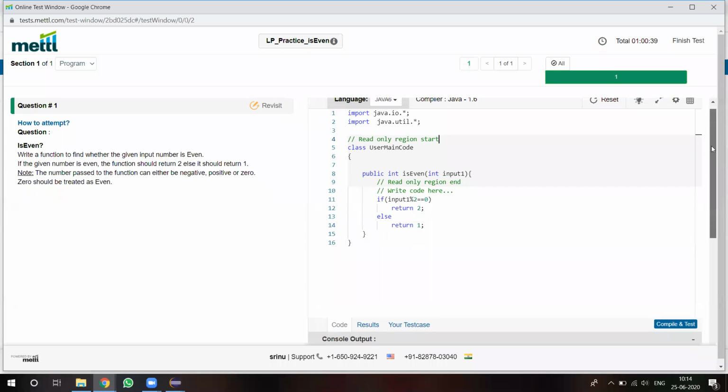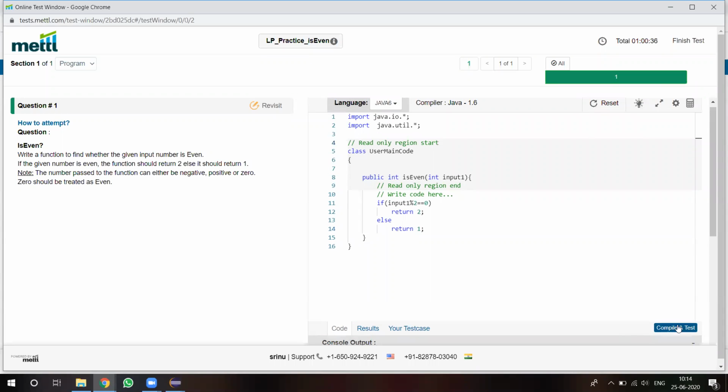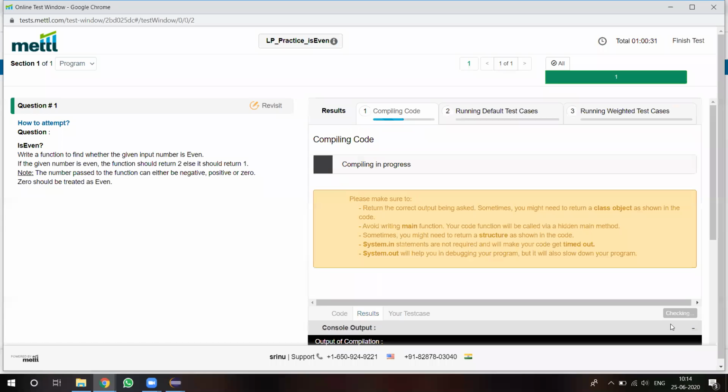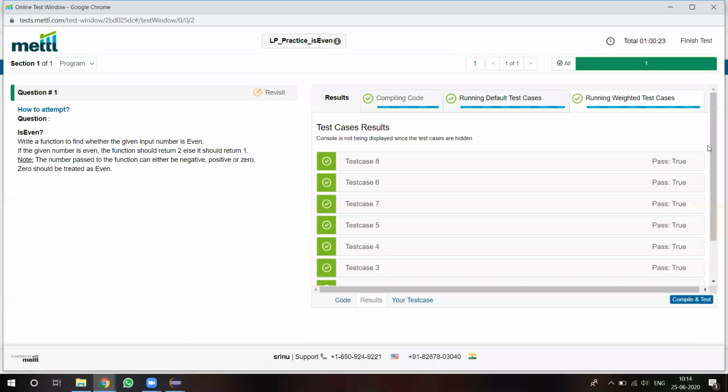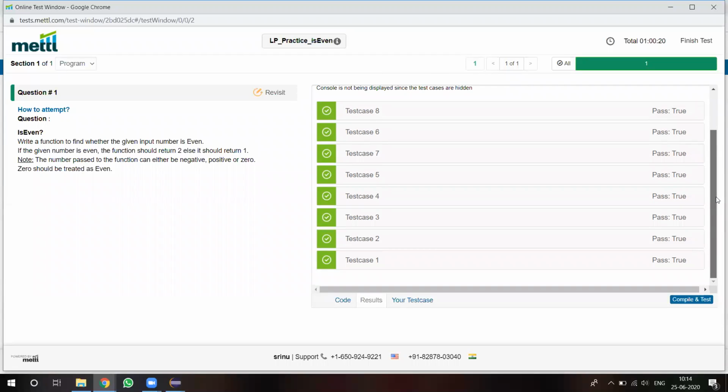Once writing code is completed, in the rightmost bottom corner there is compile and test. Once compilation starts, it displays compiling in process and checks all the test cases. Yes, it passes all the test cases.